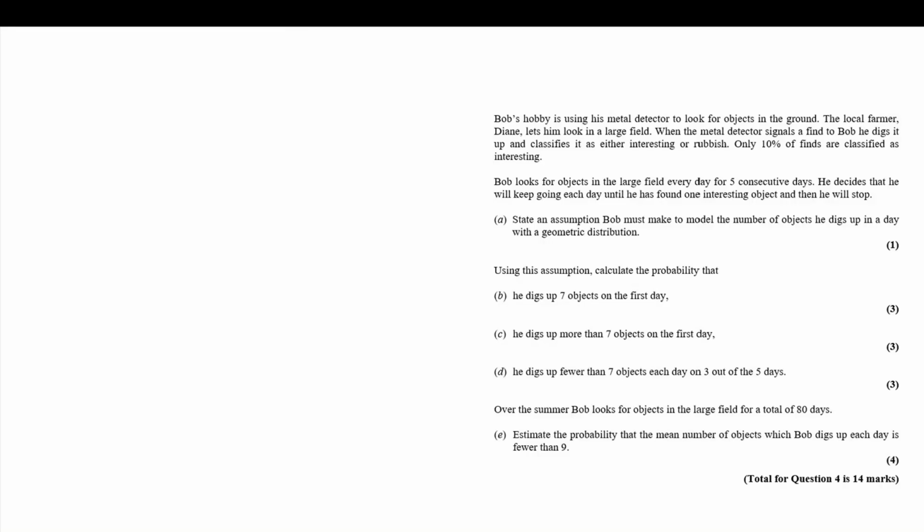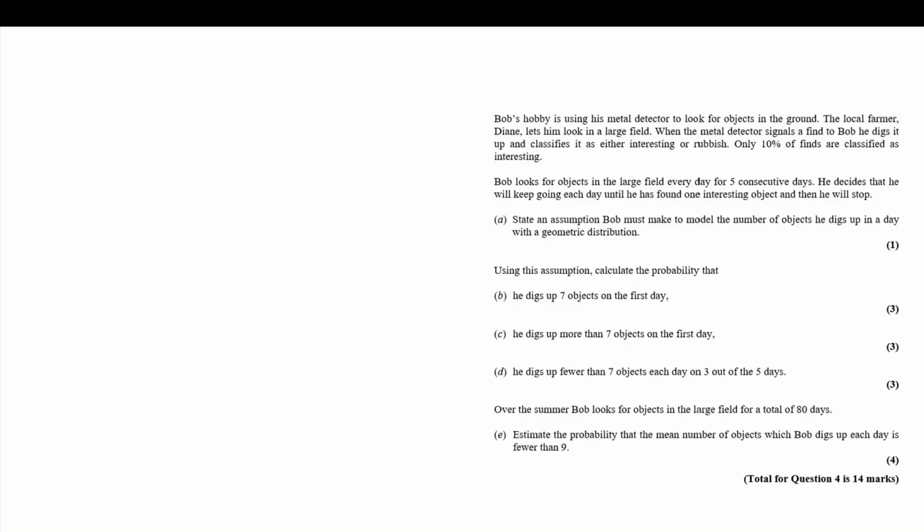In this question, we're told that Bob's hobby is using his metal detector to look for objects in the ground. The local farmer, Diane, lets him look in a large field that she owns. When the metal detector signals a find to Bob, he digs it up and classifies it as either interesting or rubbish. Only 10% of the finds are classified as interesting.